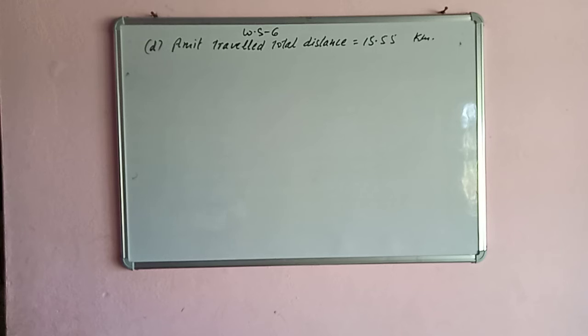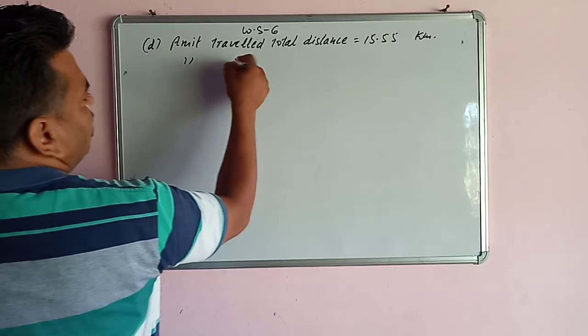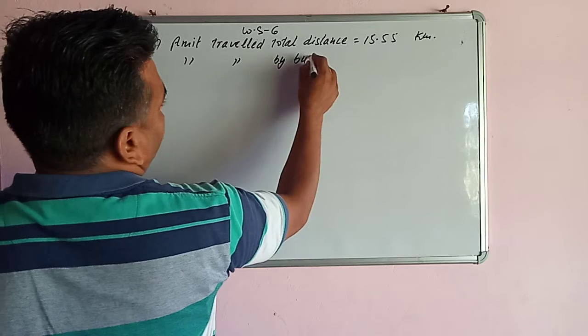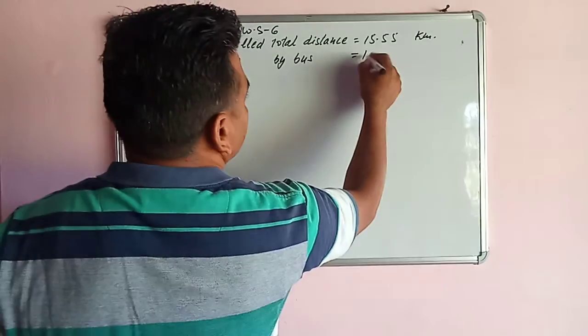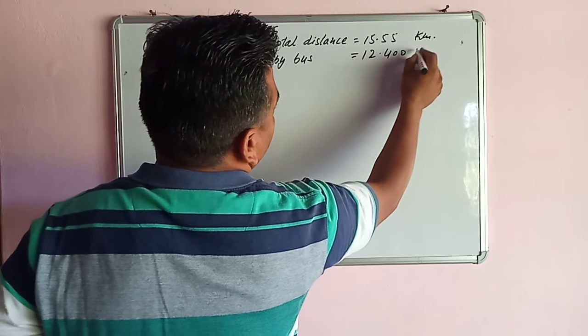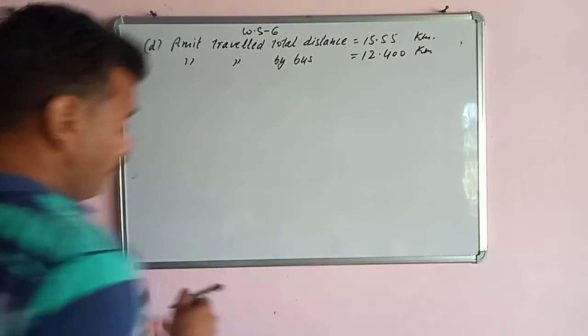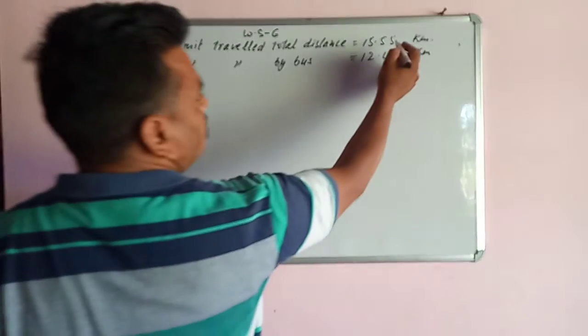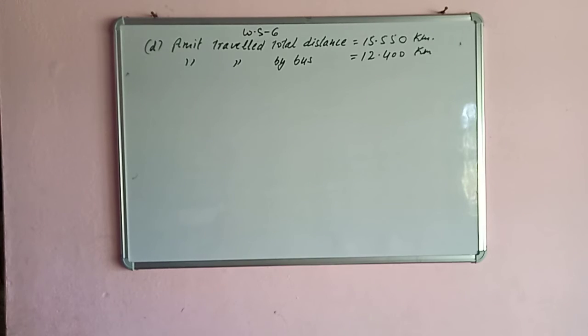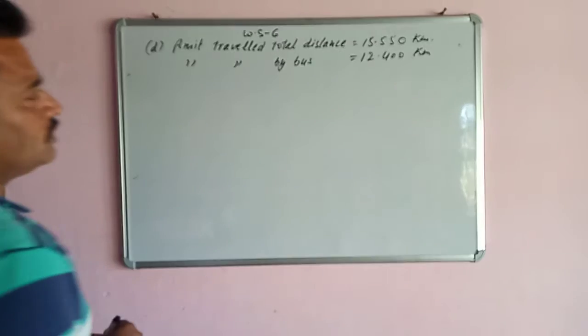He travelled by bus. So Amit travelled by bus 12.400 kilometer. So here we see that both are not in like decimals, so we will convert them into like decimals. So we place 1 zero here. Now we find the distance covered by scooter, the rest of the distance.